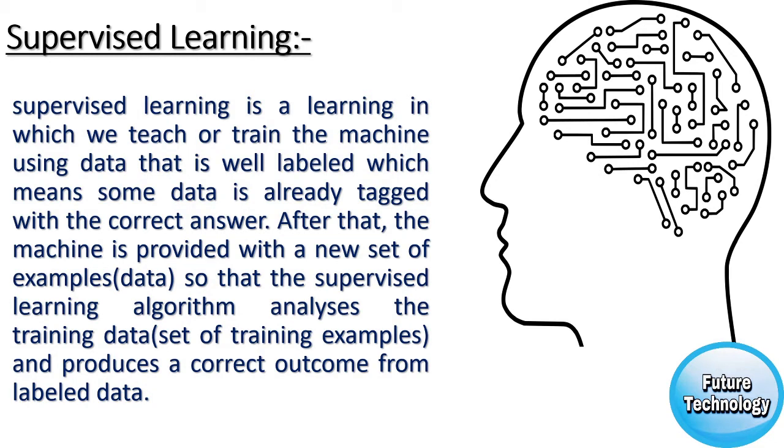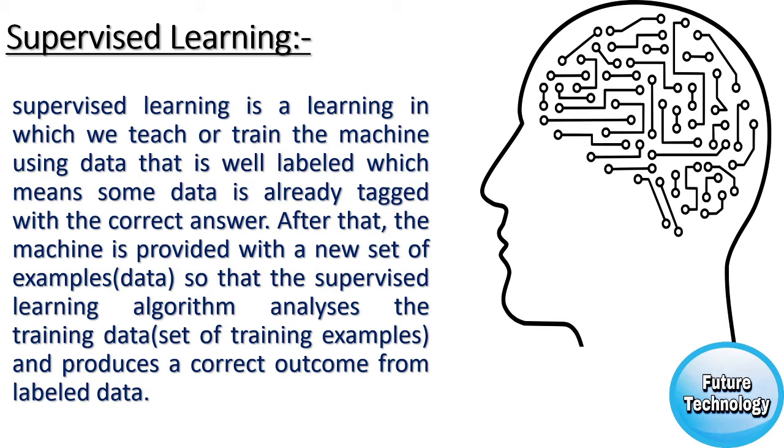Basically, supervised learning is learning in which we train the machine using data that is well labeled, which means some data is already tagged with the correct answer. After that, the machine is provided with a new set of examples so that the supervised learning algorithm analyzes the training data and produces a correct outcome from labeled data.